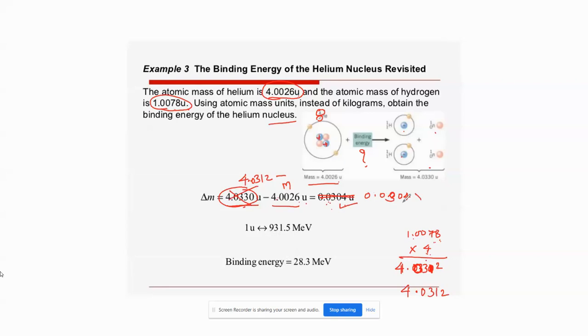Okay, now multiply by c squared. c squared is equal to 931.5 in mega electron volt. Do this, is it coming to this? See, 28.3. 1 AMU is equal to this, 931.5. 28.316, what? 7. So mega electron volt, right? So this much energy is very high, in mega electron volt.